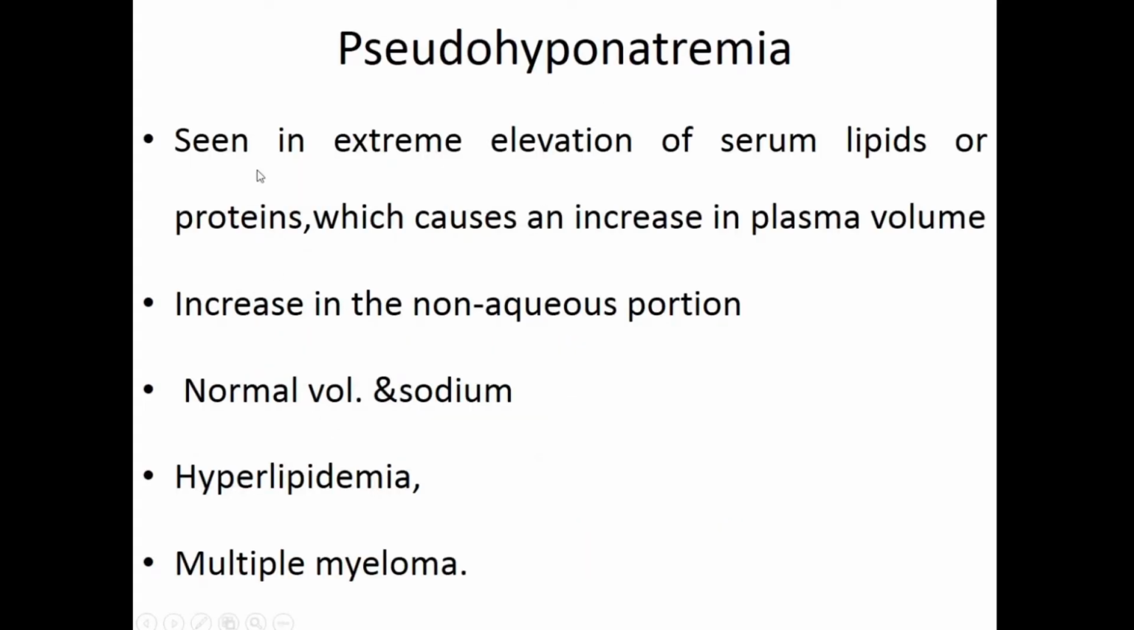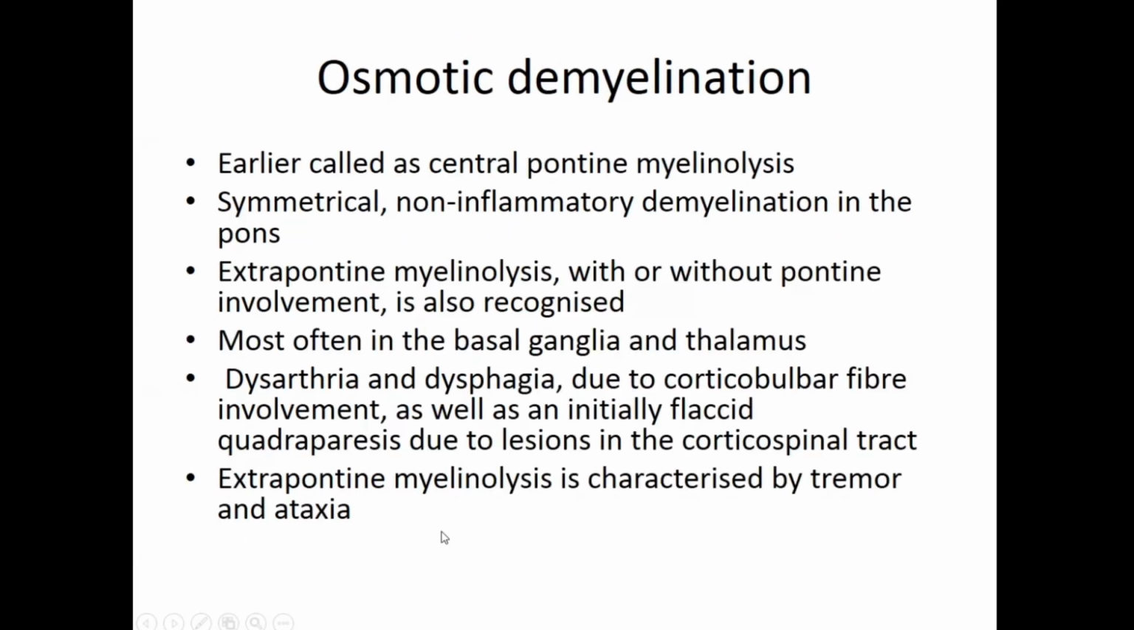Pseudohyponatremia already discussed. So seen in extreme elevation of serum lipids or proteins, which causes an increase in plasma volume. This is seen normally in conditions when there is hyperlipidemia or multiple myeloma. Okay, all right. So this is what we have discussed.